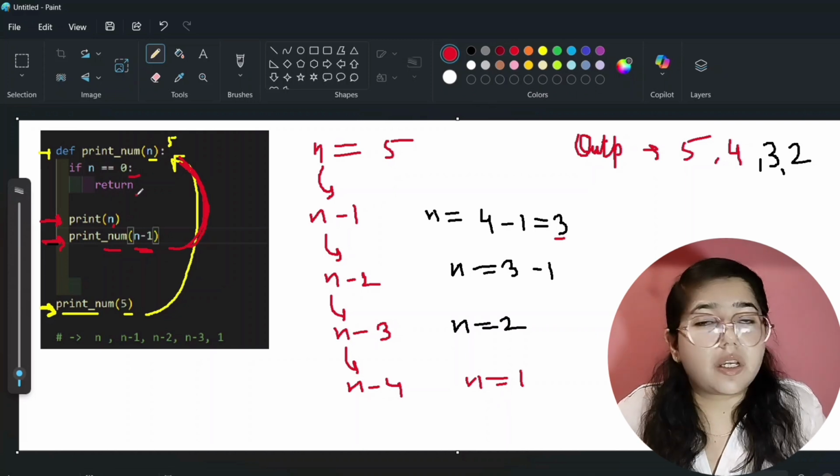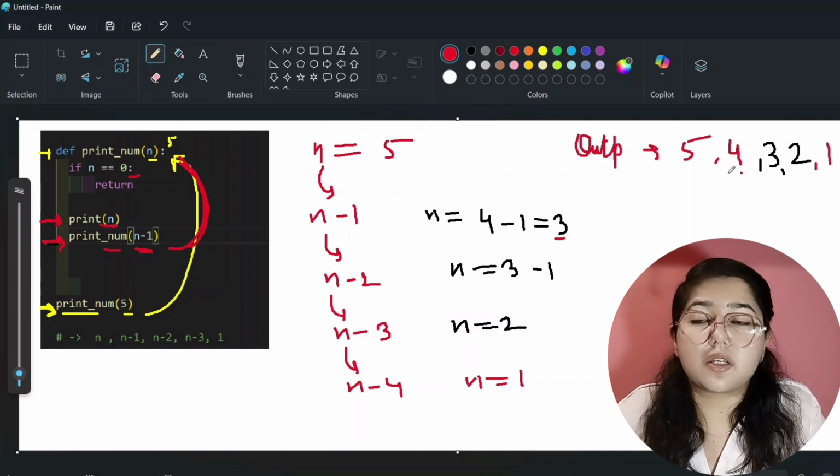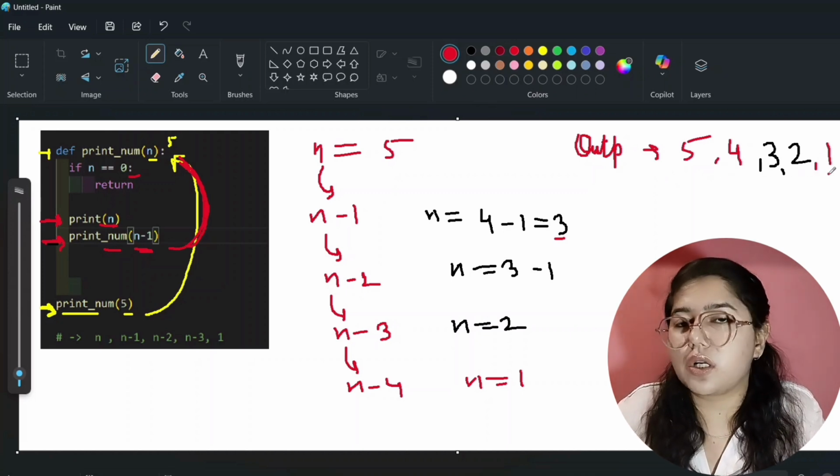No, it is not 0. Can we return? No, we cannot return because this condition is not working, right? So now we will print the n value. What is the current n value? That is 1. So we are printing 1 here. Now we have done our task, that is 5 4 3 2 1. It is printing the output in decreasing order, right?